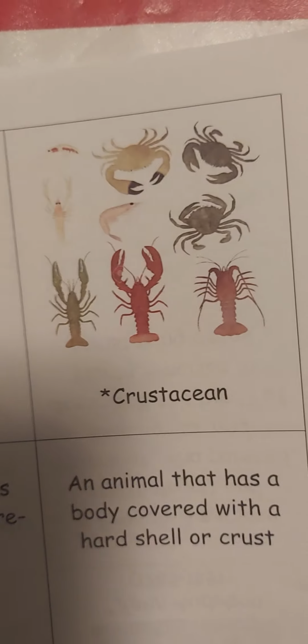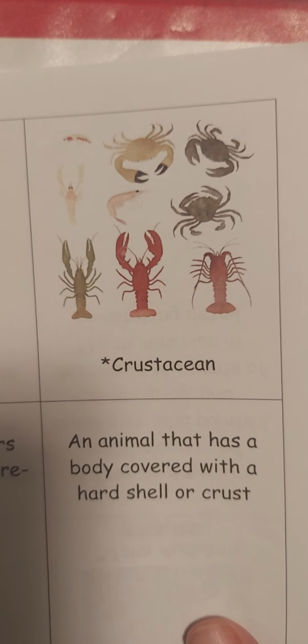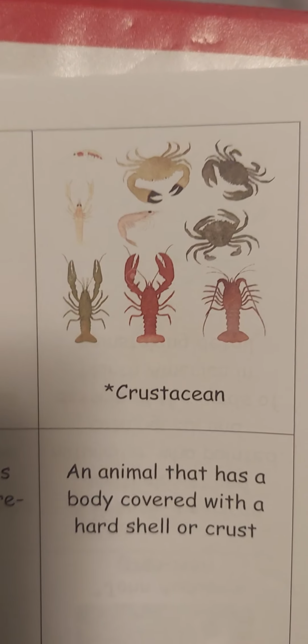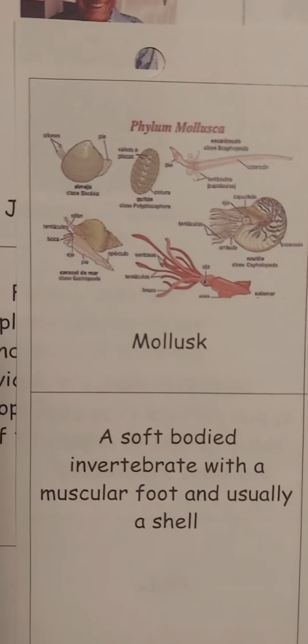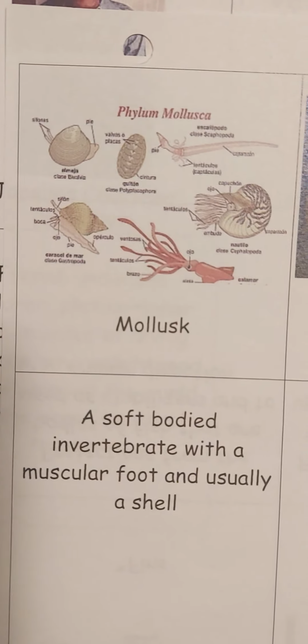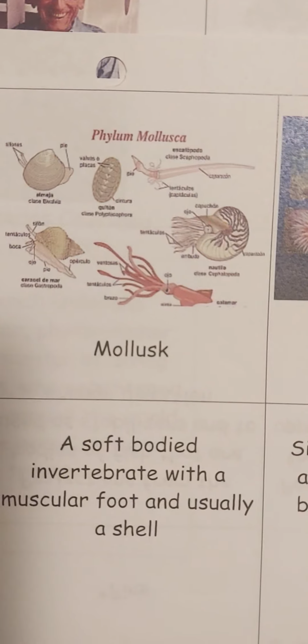Crustacean, an animal that has a body covered with a hard shell or crust. Mollusk, a soft-bodied invertebrate with a muscular foot and usually a shell.